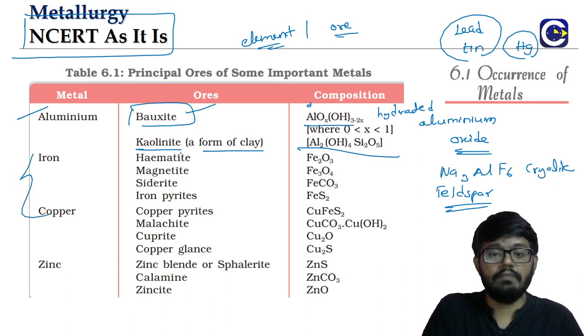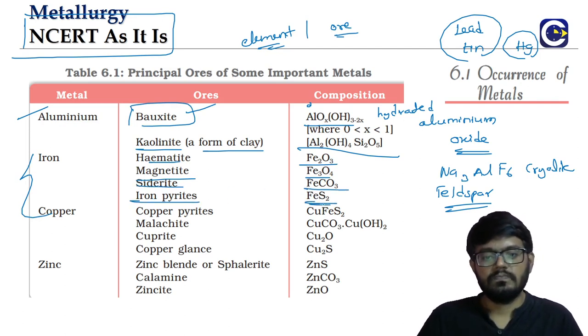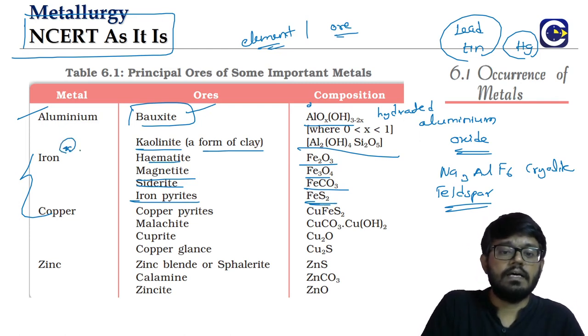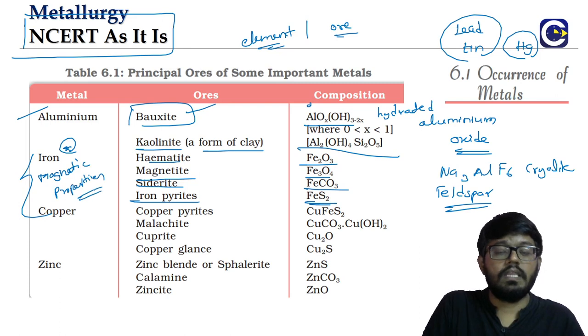Coming to iron, right? We have hematite, Fe2O3, magnetite, siderite, FeCO3. Iron pyrites is what? FeS2. So all the iron ones we have to remember. The thing about these iron ores, right, is that they will have magnetic properties. Now, why will they have magnetic properties?